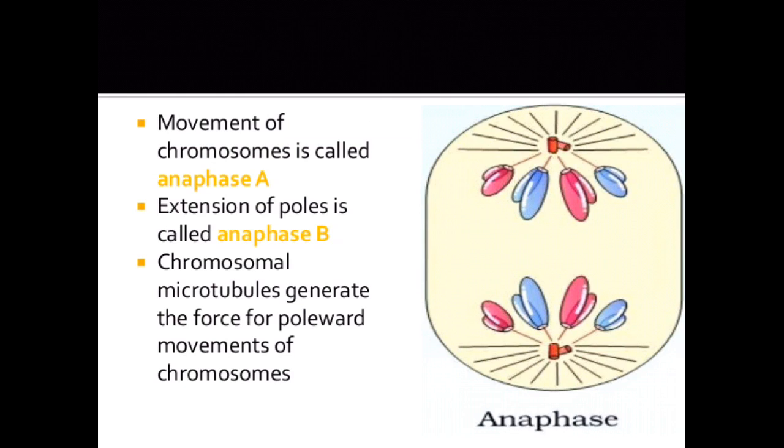Movement of chromosomes is called anaphase A. Extension of the poles is called anaphase B. Chromosomal microtubules generate the force for the poleward movement of chromosomes.